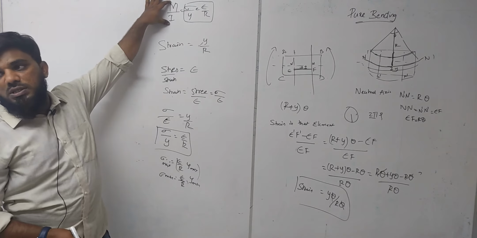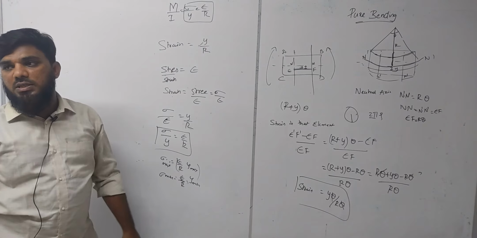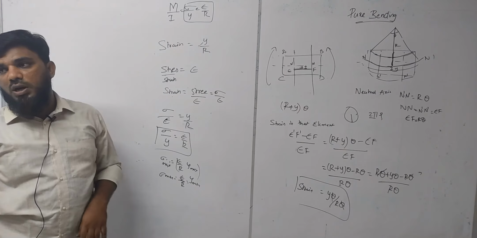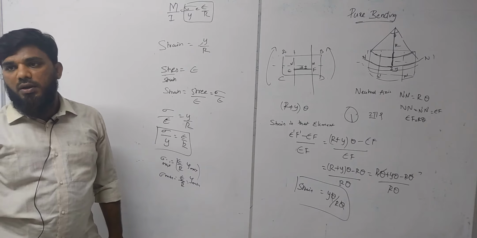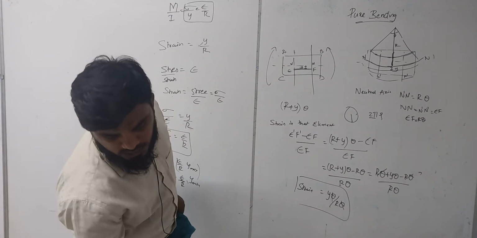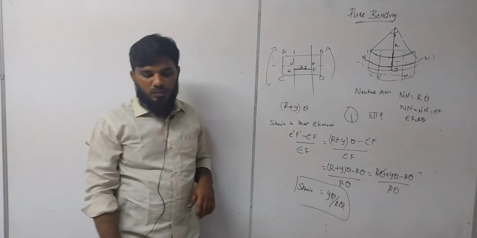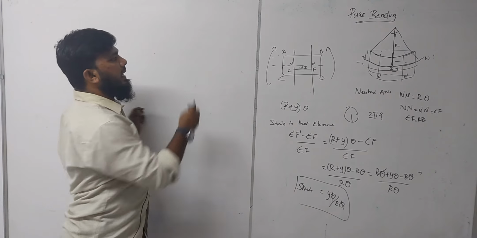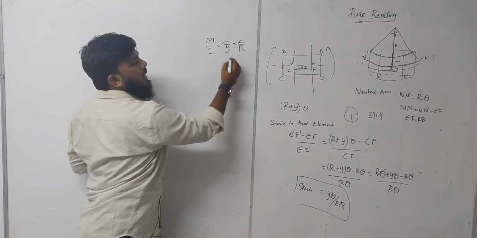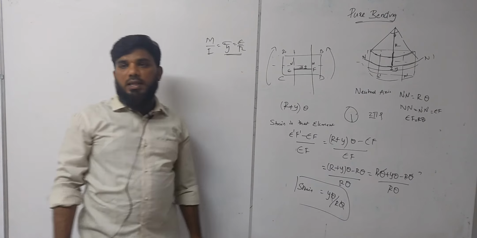Now we have to use this M by I. By using this M by I, we have to find the value of this and complete the relationship. This is nothing but the relationship of moment, stress and Young's modulus with respect to a particular element. So how we are going to do that? Let us see. Now what we have written, the relationship here is M by I is equal to sigma by y is equal to E by R, where we have found this, and now we have to calculate the moment.